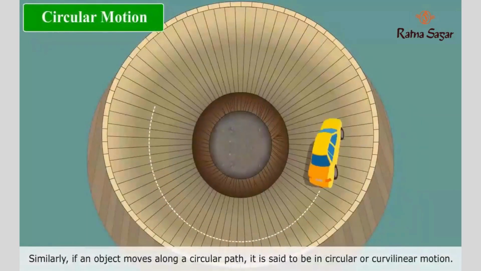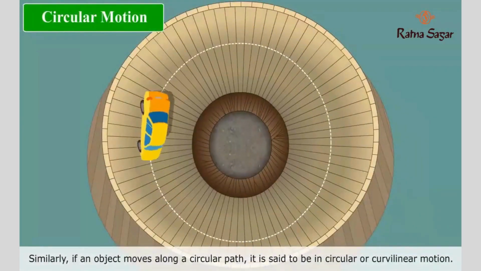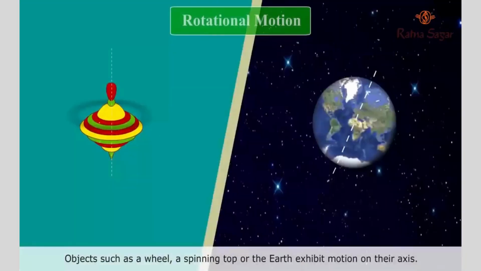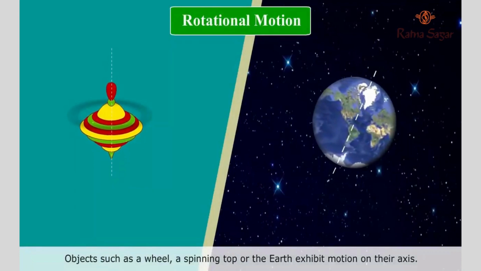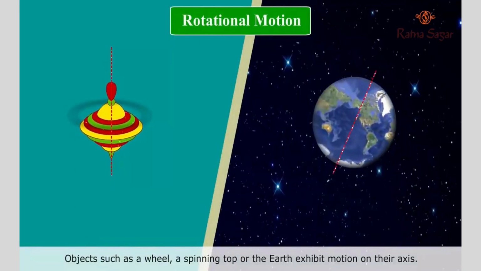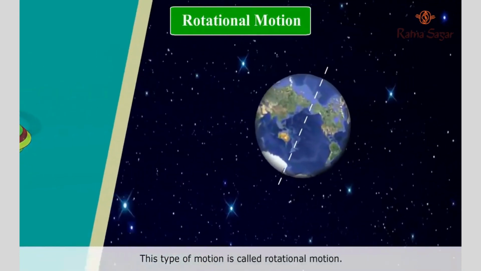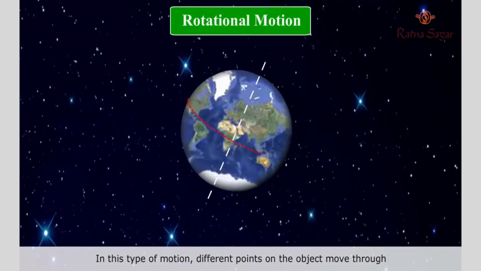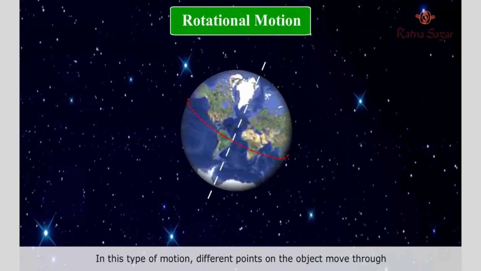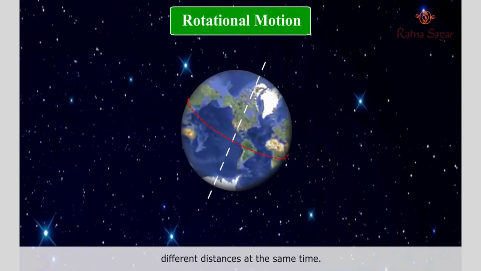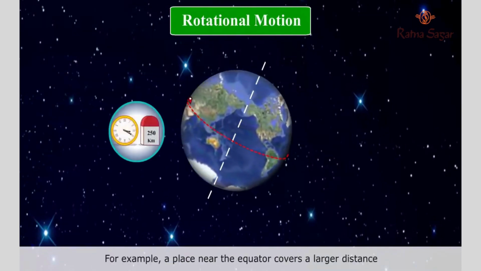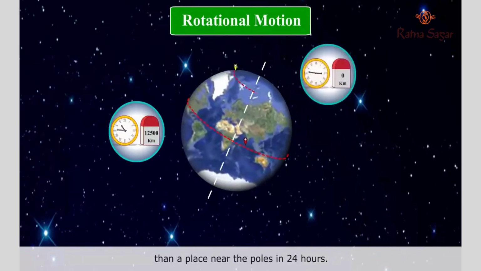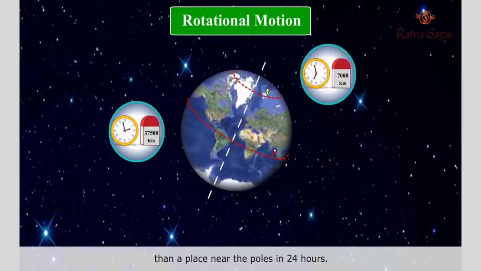Similarly, if an object moves along a circular path, it is said to be in circular or curvilinear motion. Objects such as a wheel, a spinning top, or the earth exhibit motion on their axis. This type of motion is called rotational motion. In this type of motion, different points on the object move through different distances at the same time. For example, a place near the equator covers a larger distance than a place near the poles in 24 hours.